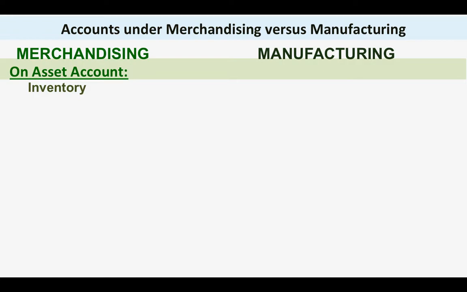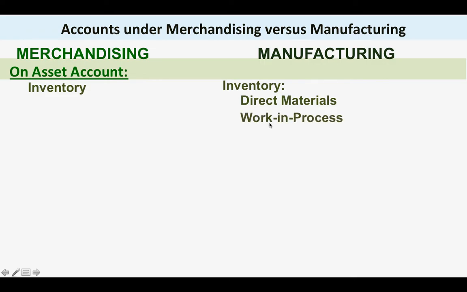Inventory account lang ang may difference between merchandising and manufacturing. Okay, sa inventory account, iisa lang ang inventory natin sa merchandising. Sa manufacturing, we have three types of inventory. We have the inventory for direct materials, and inventory for work in process, and inventory for finished goods.